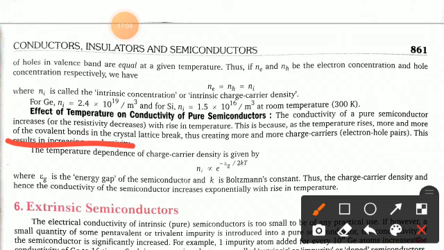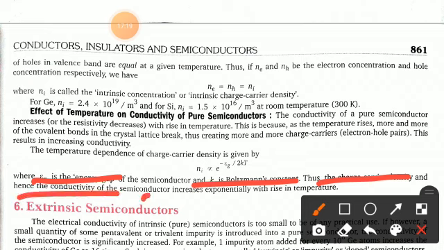Fine. Now the temperature dependence of the charge carrier density is given by this important formula, so just remember this: Ni is proportional to e to the power minus Eg by 2kT, where Eg is the energy gap of the semiconductor and k is the Boltzmann constant. Thus the charge density, and hence the conductivity of the semiconductor, increases exponentially with rising temperature.